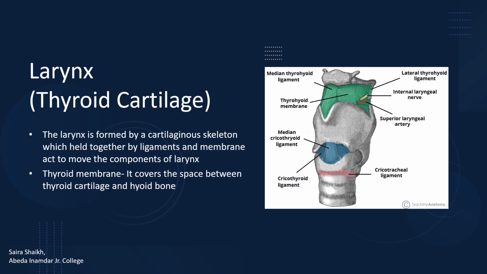The larynx is formed by cartilaginous plates which are held together by ligaments and membranes. It also helps to move the components of the larynx for phonation and breathing. The thyroid membrane covers the space present between the thyroid cartilage and the hyoid bone.